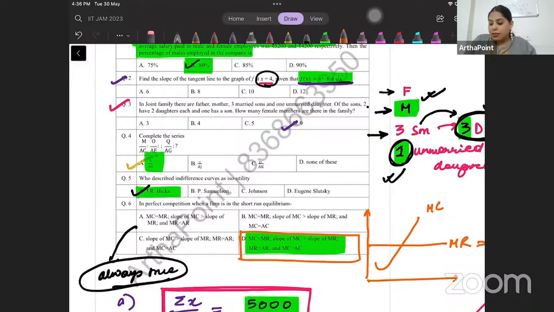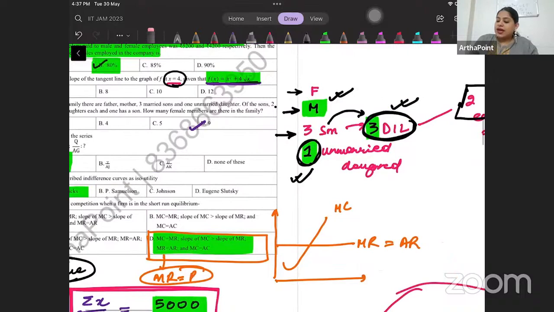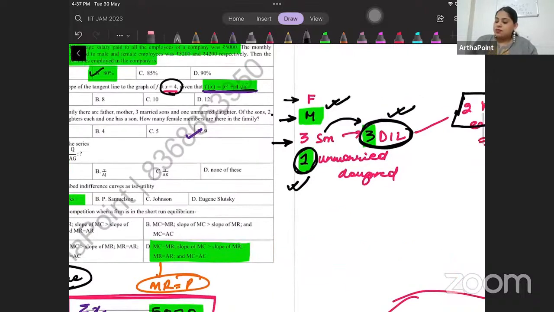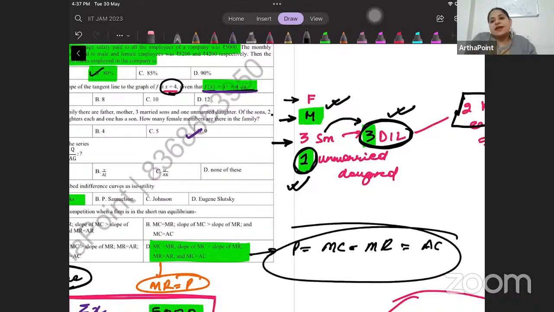MC is equal to MR, slope of MC greater than slope of MR, MR is equal to AR, which is always true, and MC and AC are also equal. So ultimately, beta, P is equal to MC is equal to MR is equal to AC. This is getting satisfied at this point.